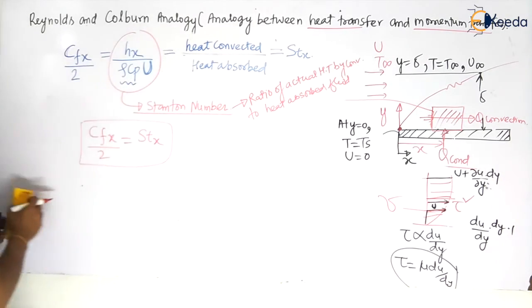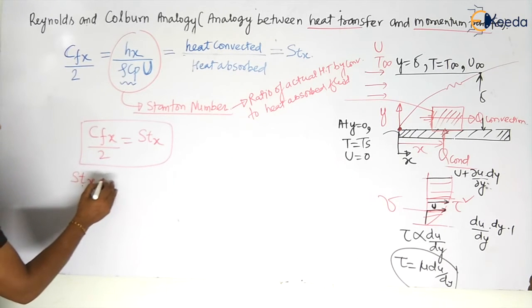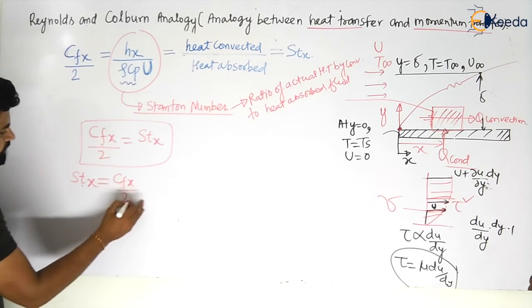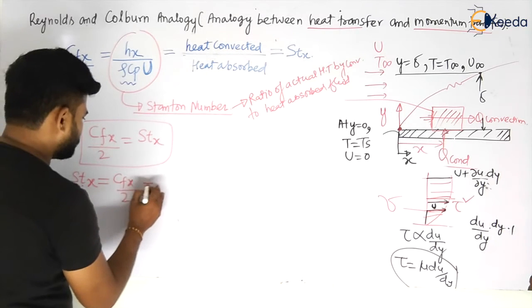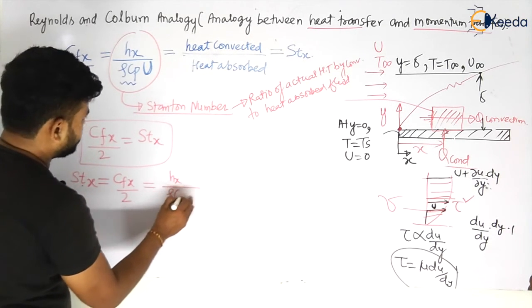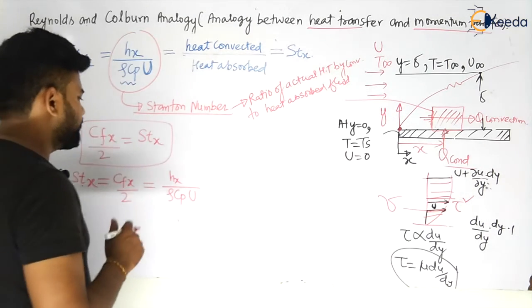So we know now that Stanton number into x is equal to Cfx divided by 2, and this is also equal to Hx by rho Cp u, my dear students, Hx by rho Cp u.